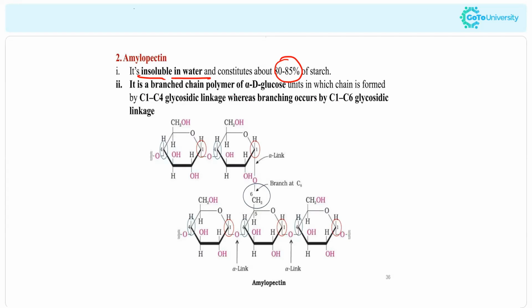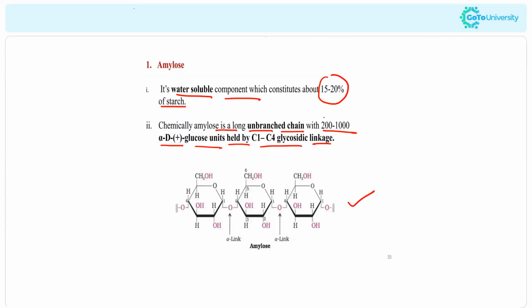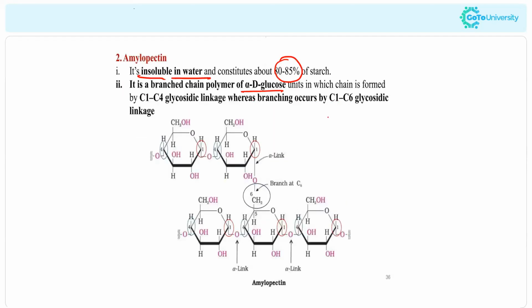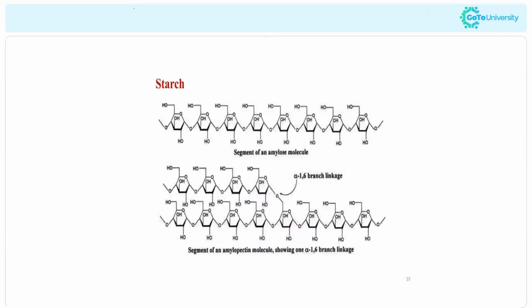Amylopectin is a branched chain polymer of alpha D glucose. Amylose was the unbranched chain polymer, but amylopectin is the branched chain polymer. That is another important thing. The units are connected by C1 to C4 glycosidic linkage, and the branching occurs by C1 to C6 glycosidic linkage. The types of linkages also we have to memorize, because the questions are like that only. You can see similar questions in previous past papers. Then this is the structure of starch. It is a complicated structure, but still we have to know this.